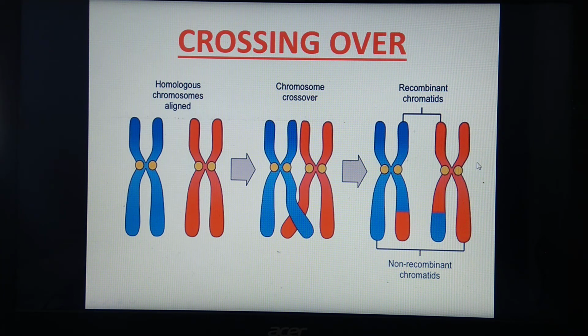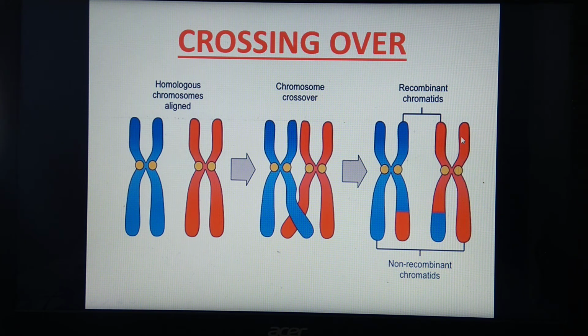So this process of exchange of segments of maternal and paternal chromosomes is called recombination, which takes place during crossing over, the main process taking place in meiosis. And all of you remember that meiosis takes place during gamete formation. As this recombination takes place, it results in variation of the characters in the new offspring.